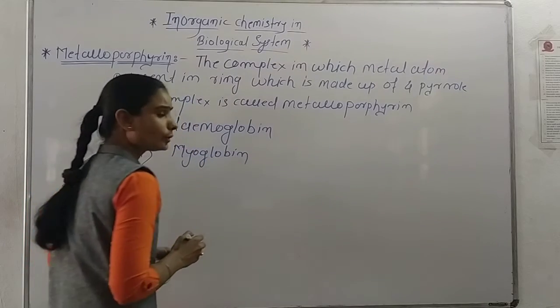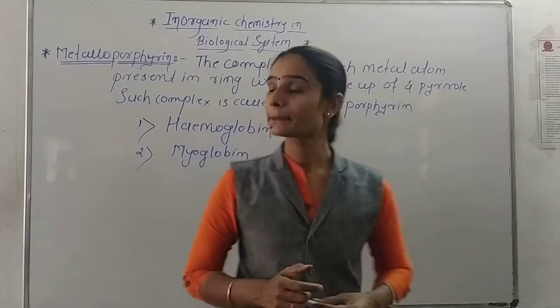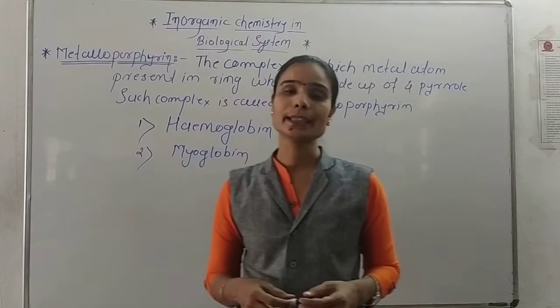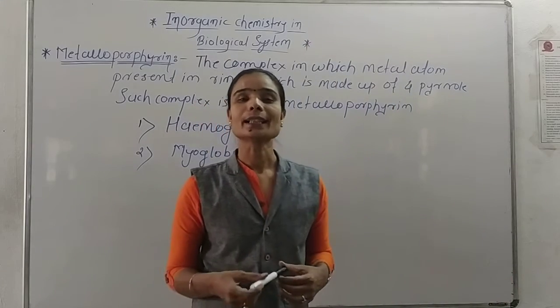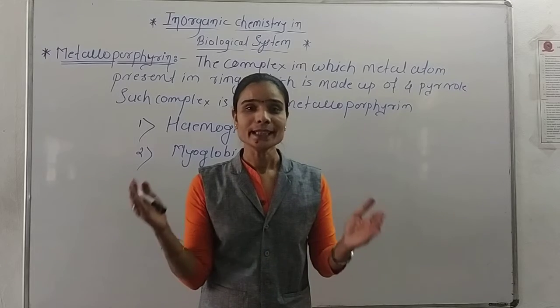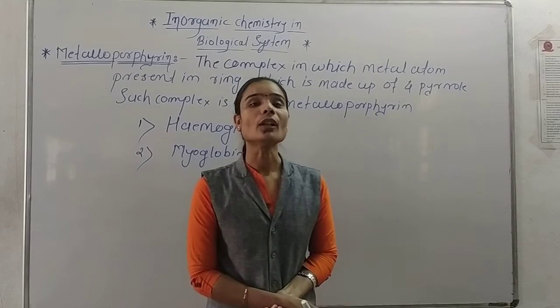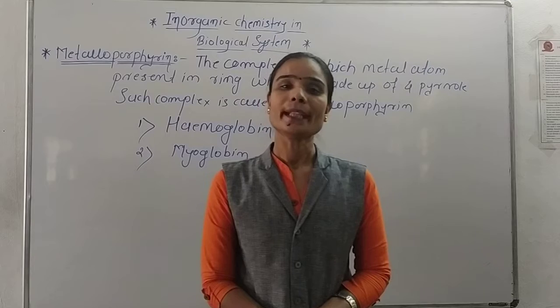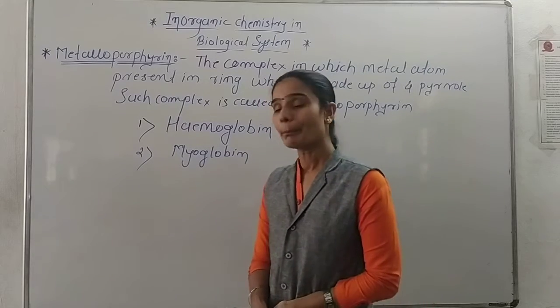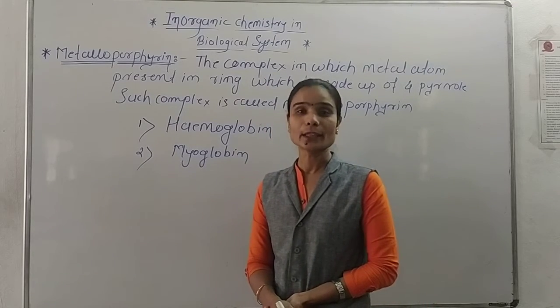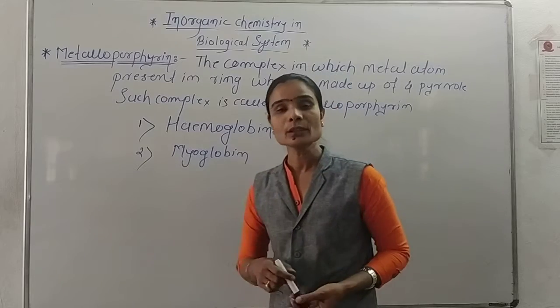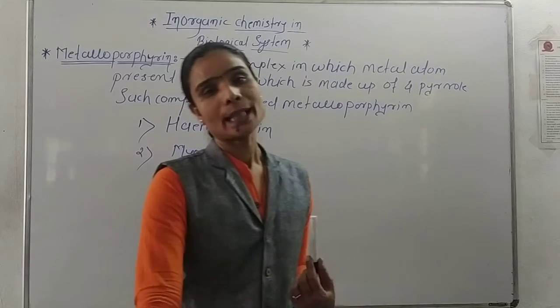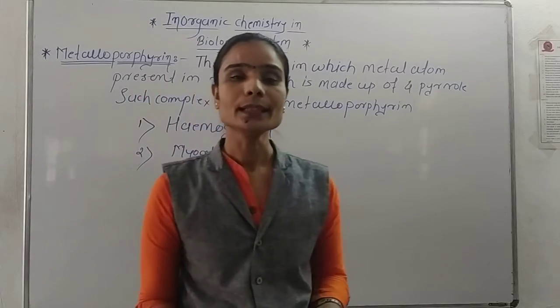So today we are going to start the next point, that is the metalloporphyrin. Metalloporphyrins are compounds in which a metal is present at the center of a ring, and that ring is made up of pyrrole. Such complexes are called metalloporphyrins, and they are of two types, hemoglobin and myoglobin.